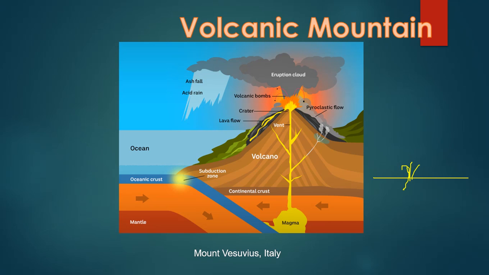The example for a volcanic mountain is Mount Vesuvius in Italy. And one thing to remember is that when the lava is inside the earth, in the crust or the core, it is called magma. And when the magma comes out of the earth surface, out of the crust, it is called lava.